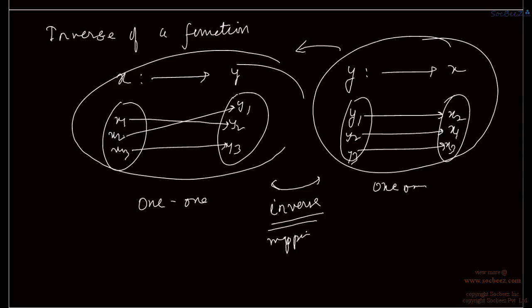Similarly for into function we will never get inverse mapping, because we are getting some part of codomain as range in that one. So in X set we are not getting all our domain as input. That means that is also not a function. So for inverse of a function, the function must be 1-1 and onto.